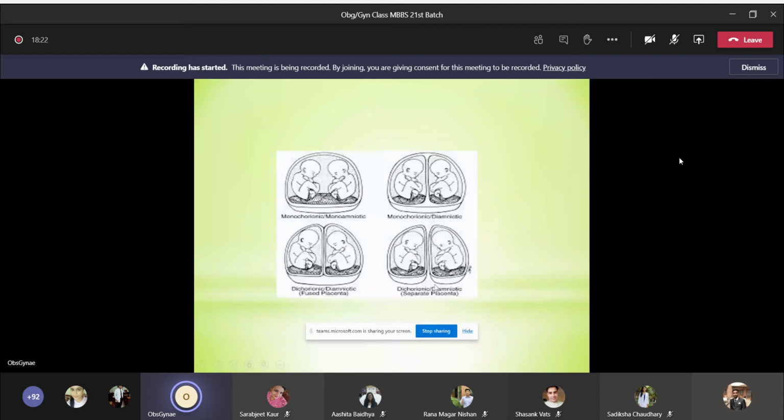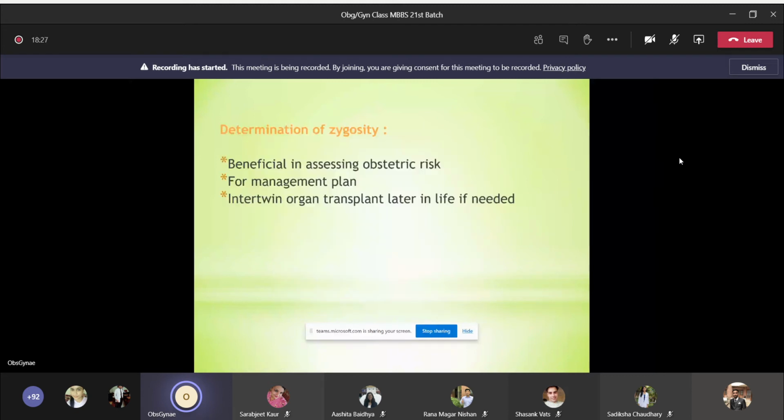Determination of zygosity. Why do we want to know the zygosity, whether the twin is monozygotic or dizygotic? Why is it important? Because it is important in assessing the obstetric risk and also to plan the management of the patient. And if intertwin organ transplant is needed later in life, then it is important to know the zygosity of twin.